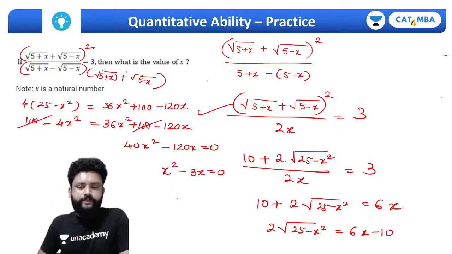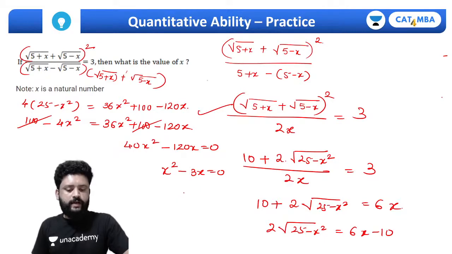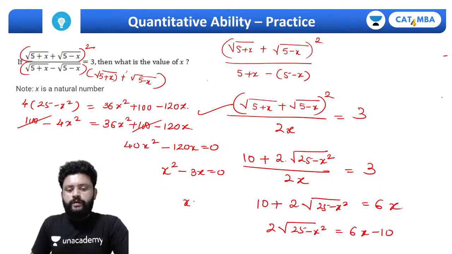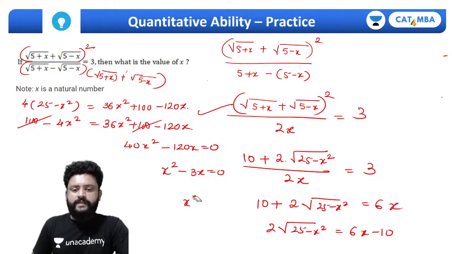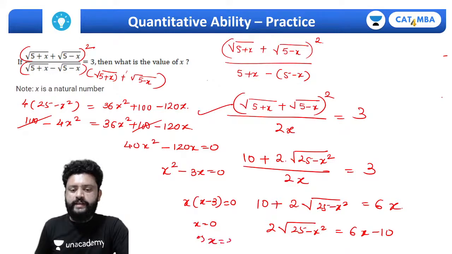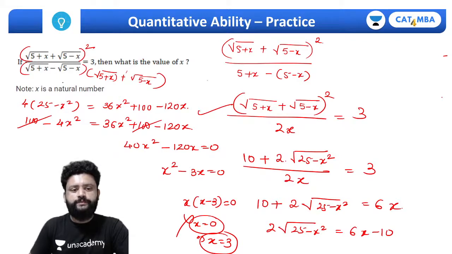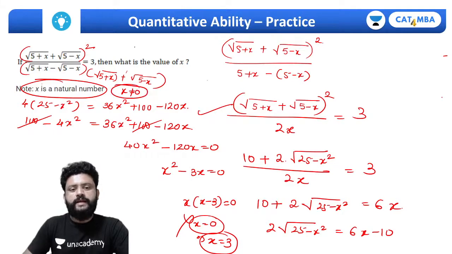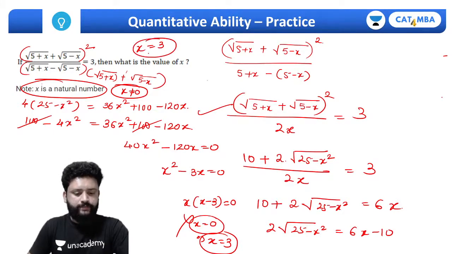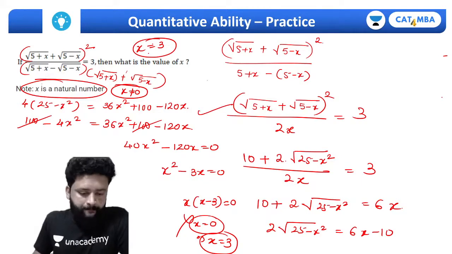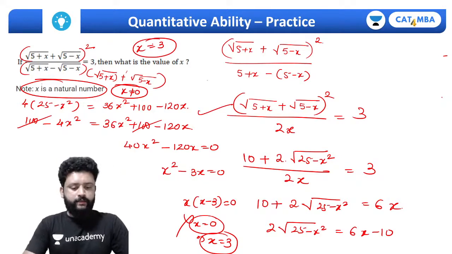Is it okay? Are you able to comprehend this part up till now? x into x minus 3 equals 0, either x equal to 0 or x equal to 3. Now 0 cannot be, because x is a natural number, so x cannot be 0. That simply means x equals 3. Are you clear about it?